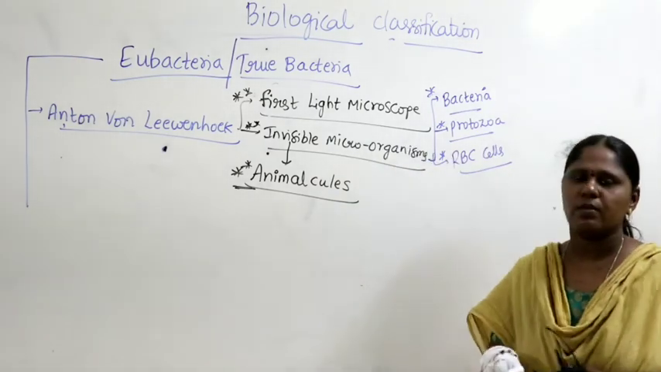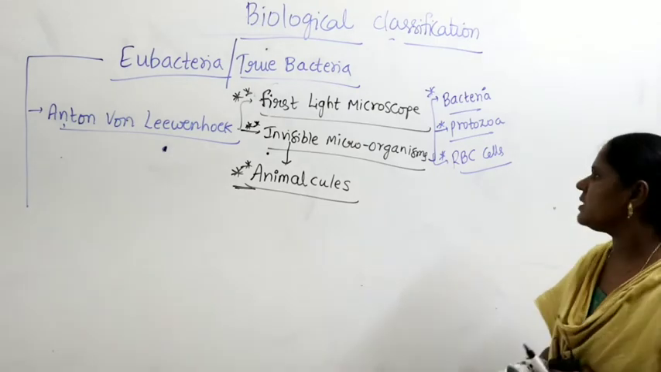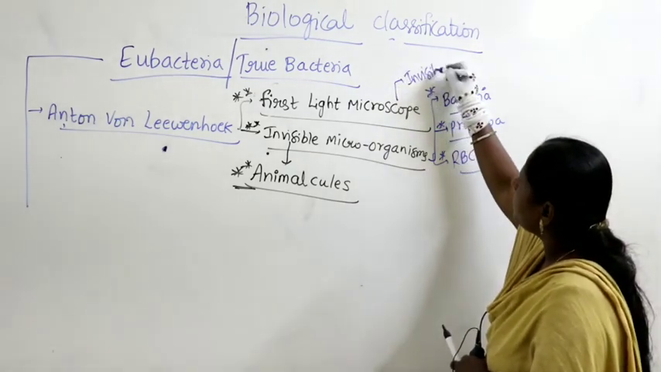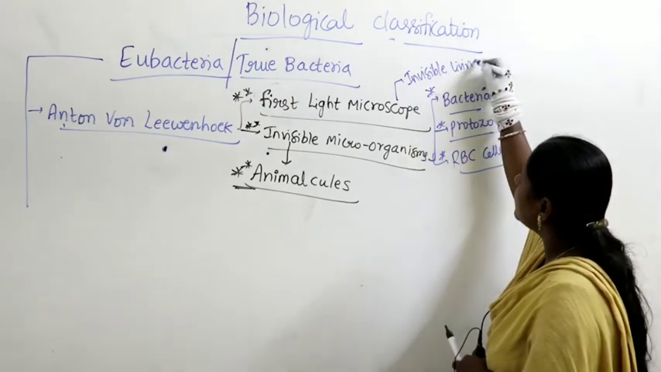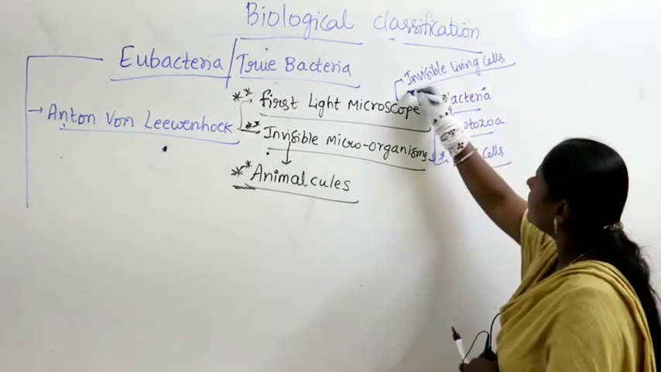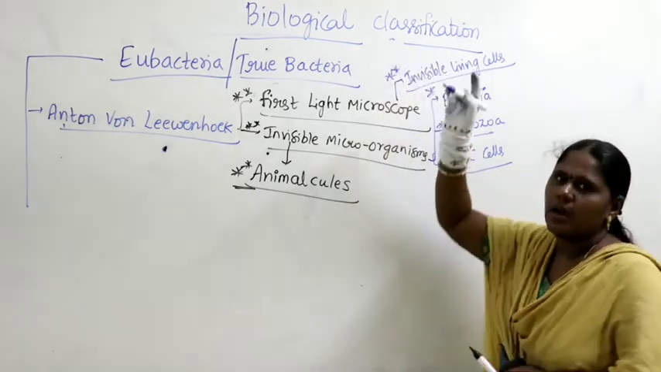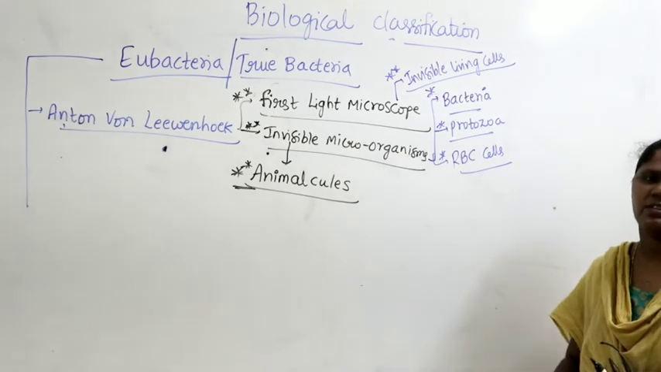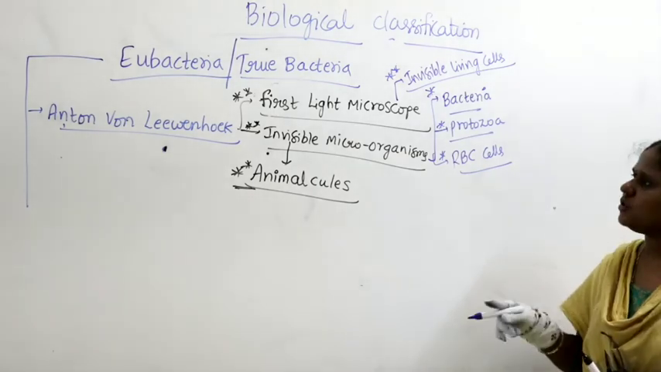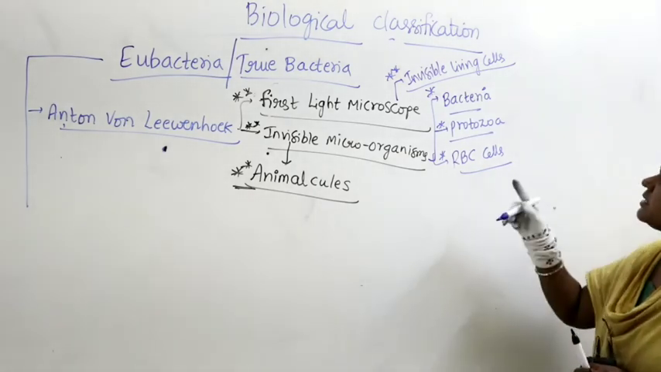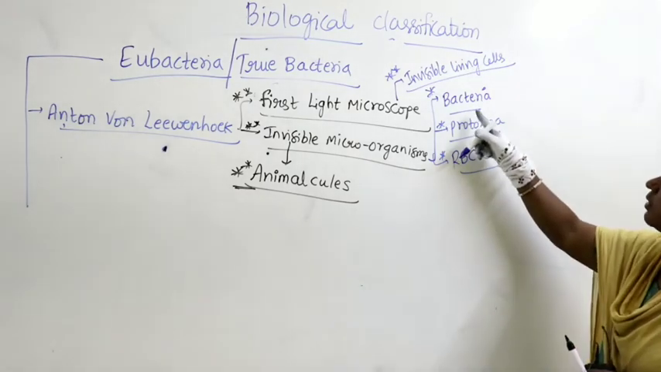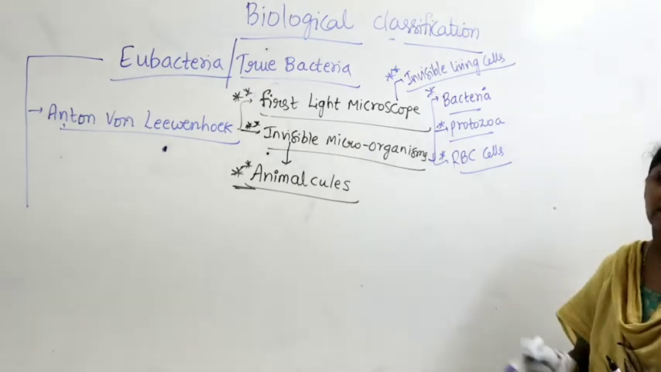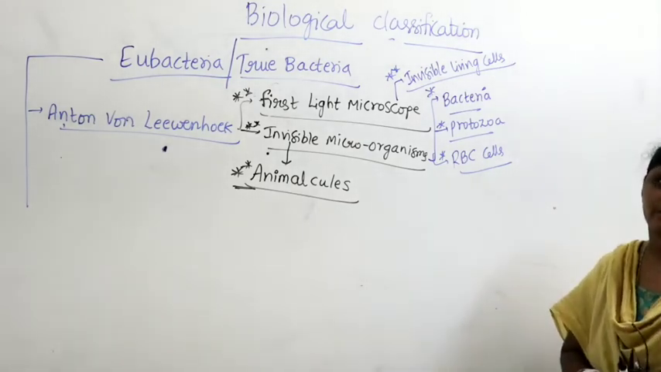So the invisible living cells were identified for the first time by Anton van Leeuwenhoek. So for the question of who first identified a living cell, the answer is Anton van Leeuwenhoek. Invisible living cells were identified, what are called bacteria, protozoa, as well as RBC cells.